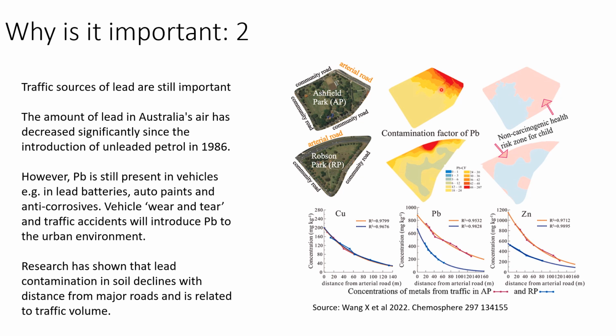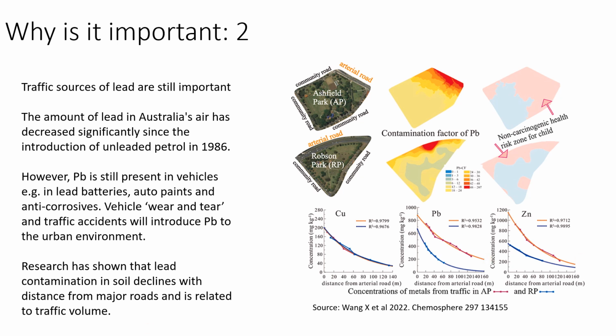Alternatively, you can look at the distance from the Parramatta Road, and you can see this decrease away from the road, and so you would need to go maybe 100 meters away from the road to get lower lead concentrations in the soil. And again, these are in micrograms per kilogram. These data sets have got a regression line fitted to them, which suggests that you could predict how much lead's in the soil based on the distance from the road.